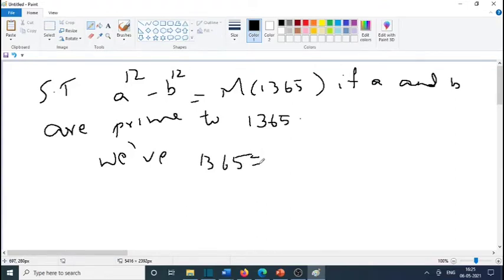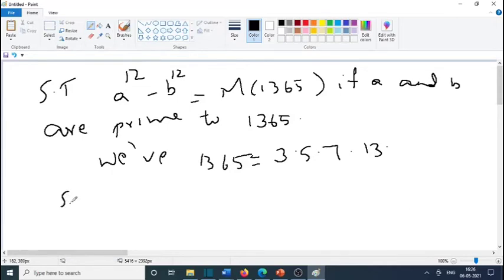So 1 plus 3, 4, 4 plus 6, 10, 10 plus 5, 15. So 15 is a multiple of 3, so we can factorize 3. Now we can divide by 5 and we can divide by 7. So this is 3 into 5 into 7 into 13.